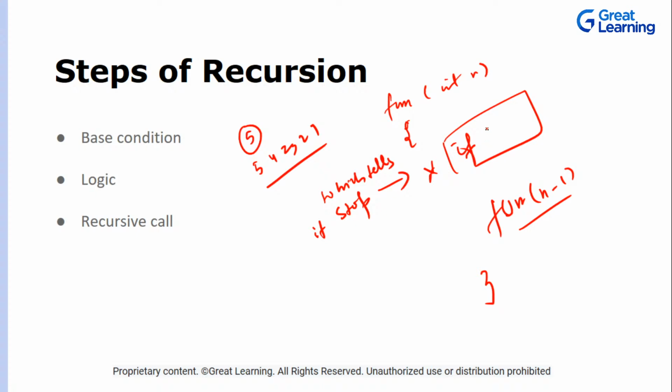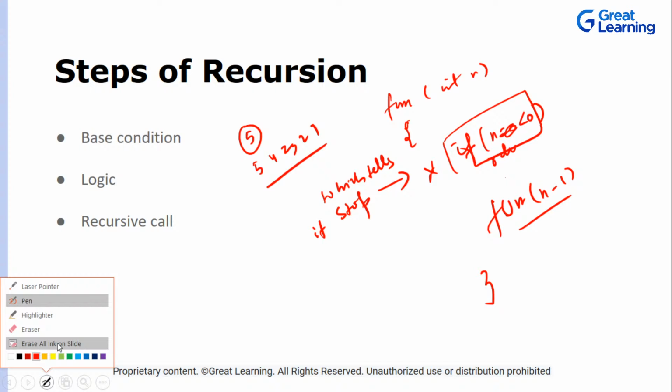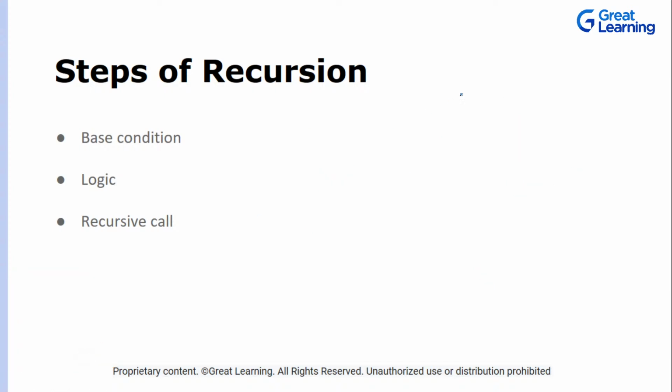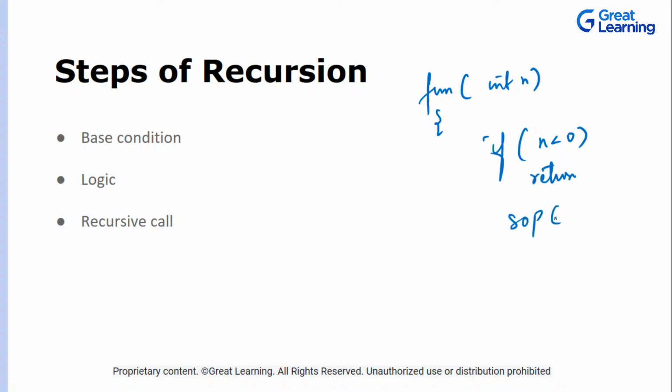So what you will do, you will say, okay, when this n is less than 0, return. Let me just write these things again. You have this function over here which takes in an argument n. Now you say, if n is less than 0, then return. Else just print, SOP, or you can use printf, anything, right? SOP, that is System.out.println(n), and then once that is done, call this function again, but this time on n minus 1.